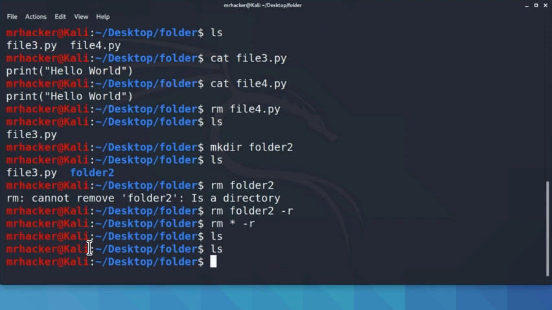Okay, great. We learned a bunch of commands in this lecture. Now I got a practice test for you that you can try to do for the next lecture. Inside of our folder directory, since I deleted my Python program, I want you to create the file 3.py once again. You can type anything you want inside of it. You can use the print hello world statement that we used.